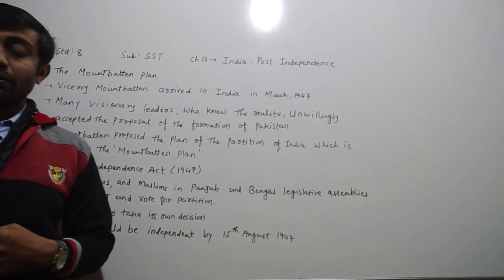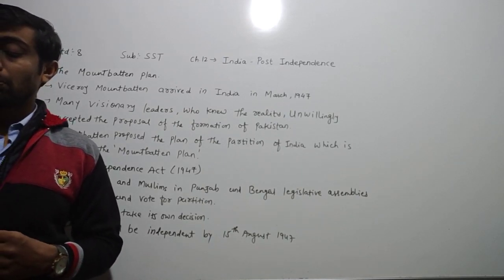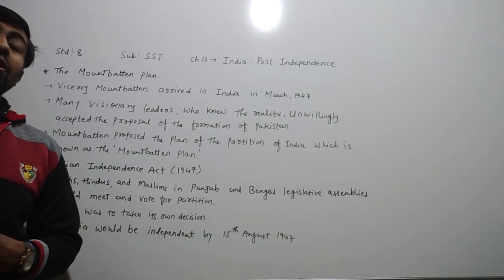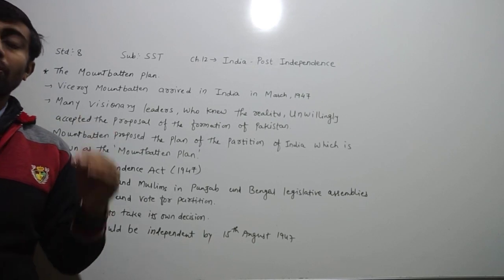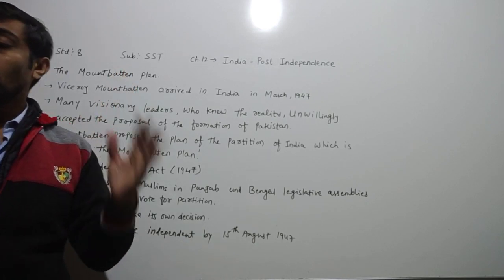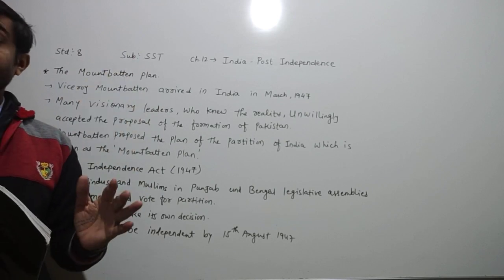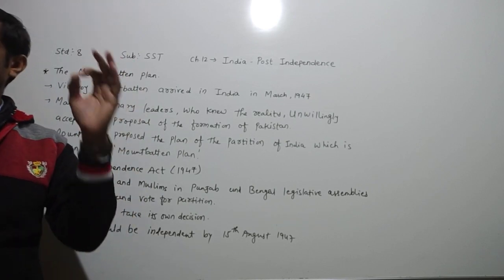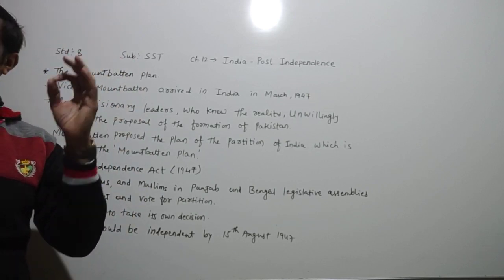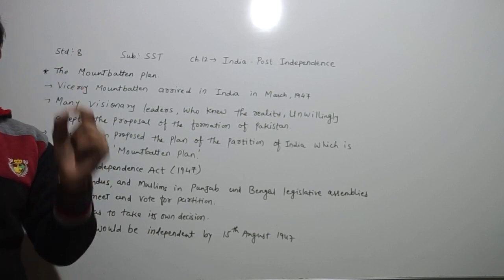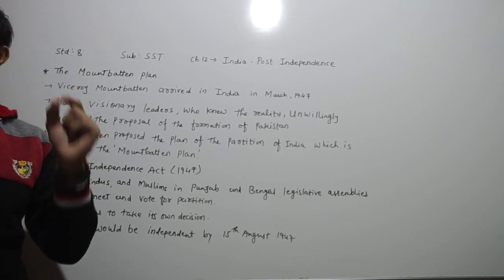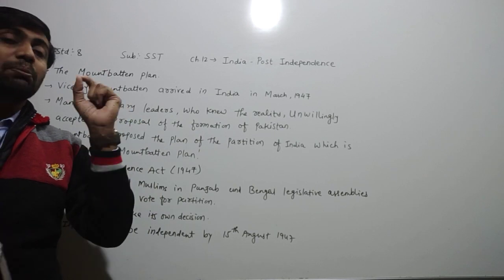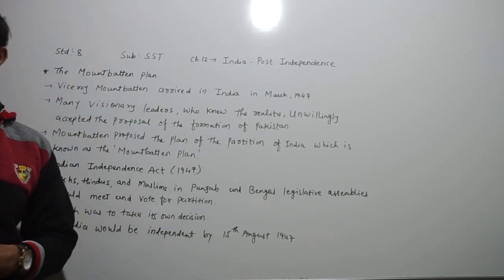Also dear children, we have to learn about the resolution of the Muslim League. In this we have to learn that the British always followed the policy of divide and rule, and because of that, in the Lahore session of 1940, the Muslim League passed a resolution that Pakistan would be formed in areas having a majority of the Muslim population.